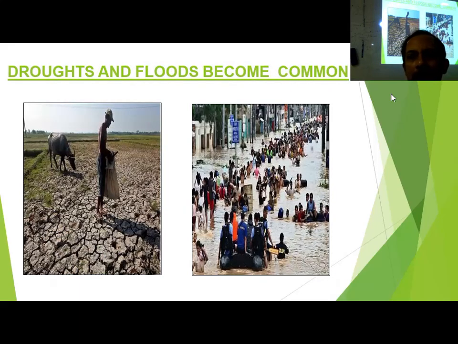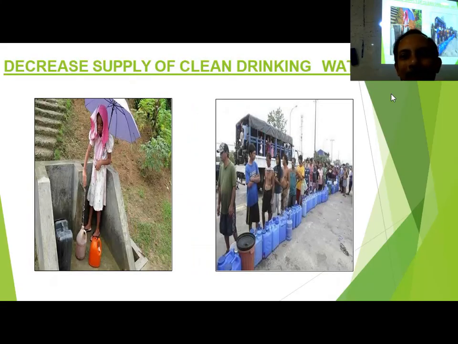Droughts and floods, very common. Practically you have seen that nowadays. Droughts and floods are becoming very common. This time also there was flood here and there. Even Kolkata was under water for some time. During Durga Puja only. That happened, no? So that means it is nothing new, I am telling you. You have already seen, observed, felt. This phenomenon is felt also.